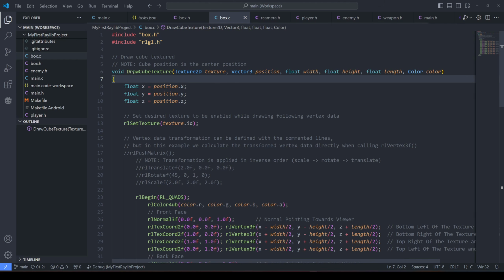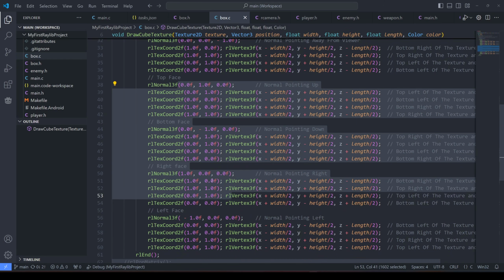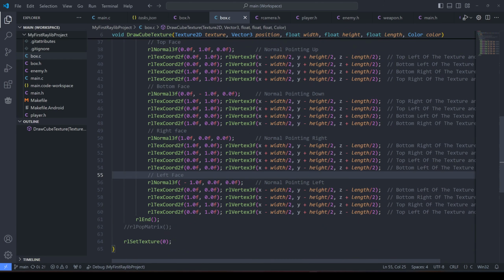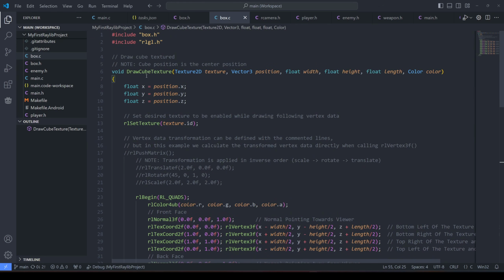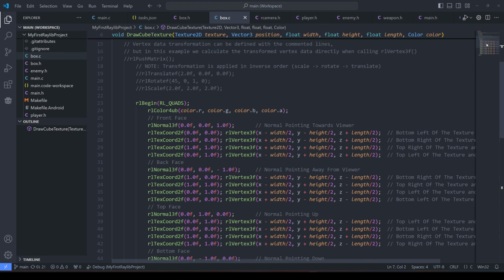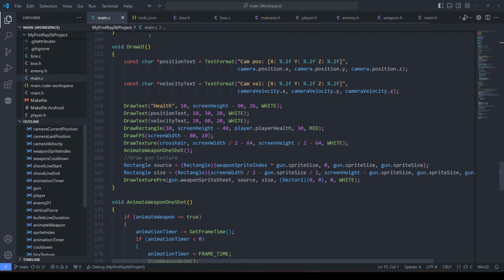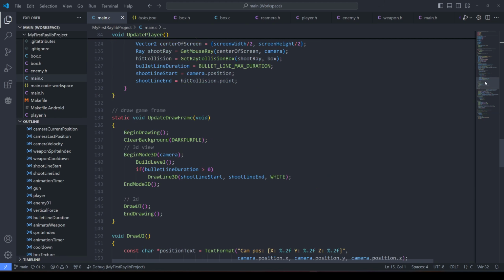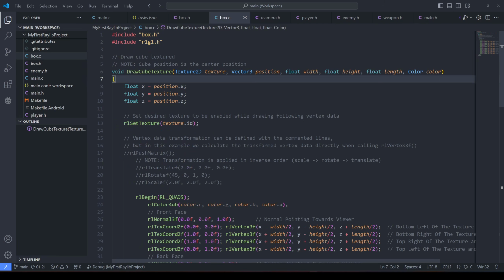So I created box.c, it contains the function for drawing the cube, right? And you can tell, we don't want this in our main program. We do not want this in our main. It's too much code. But as you can see, there are no errors. Everything is fine. Right? There are no warnings, nothing in the box file, nothing in the main. Everything is fine, everything is perfect. But when I run it, it gives me an error. It tells me that the draw cube texture is not defined.